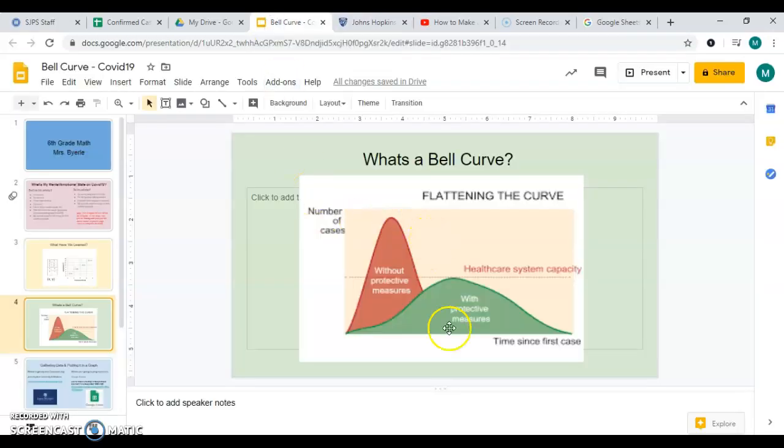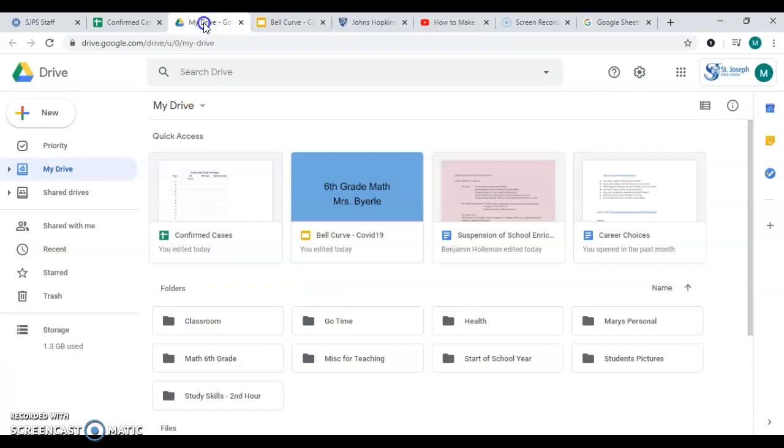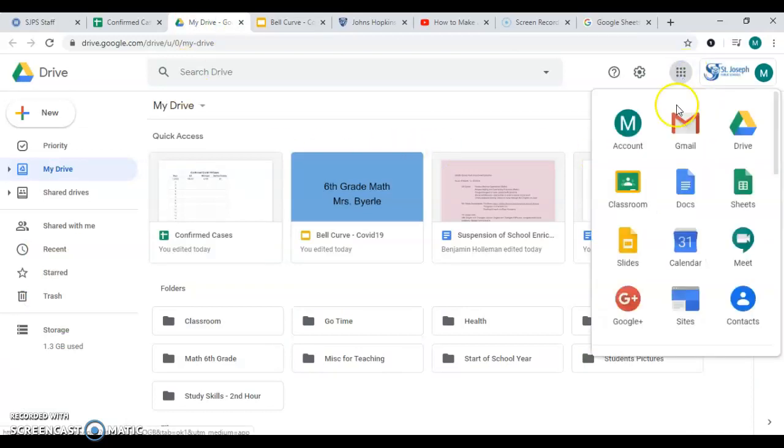Again, this is what we want. And if you go to your Google Sheets, is what it's called, I'm going to just show you how to get there. If you go to your Drive, and then if I go up to the waffle, the Google app, you can see that it's right here. It's Google Sheets right there for you. So I've already created one, but that's where you would go.